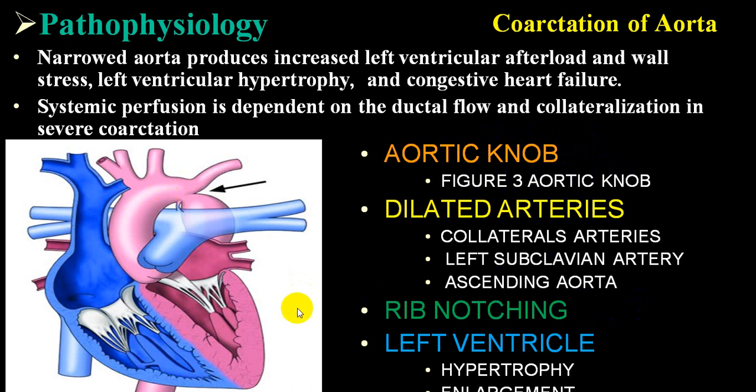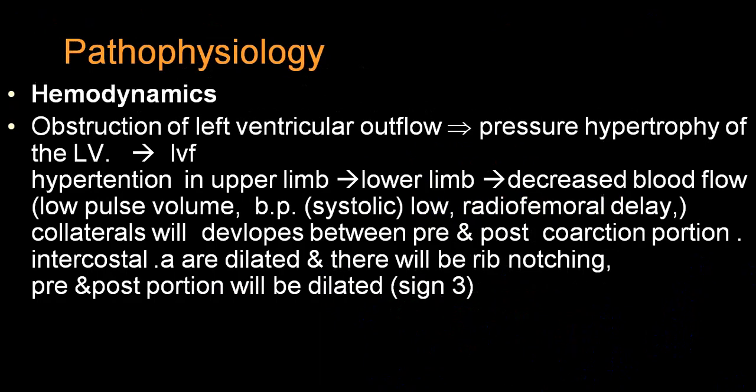And because of increased pulsation in the intercostal blood vessels, rib notching will be there. Increased workload on the left ventricle gives rise to hypertrophy and dilatation also. And secondary to this, you can have left ventricular failure. And also because of increased demand, you can have ischemic episodes. So obstruction and pressure hypertrophy of the LV can go into left ventricular failure.